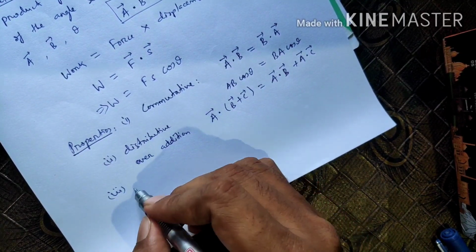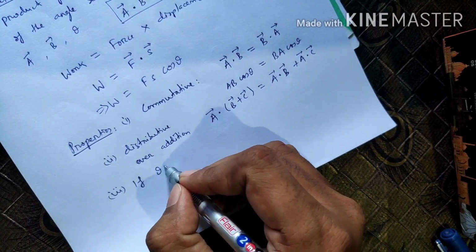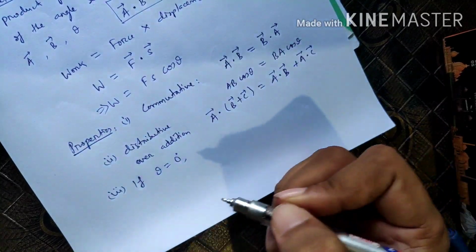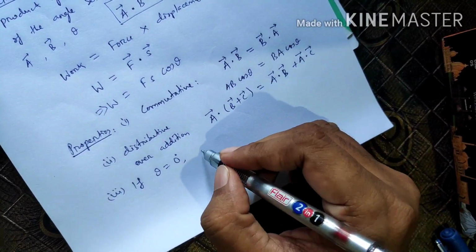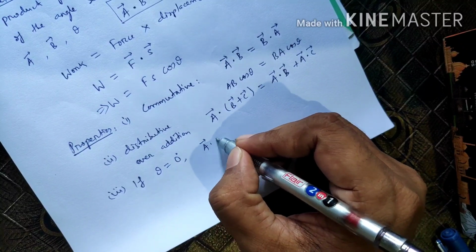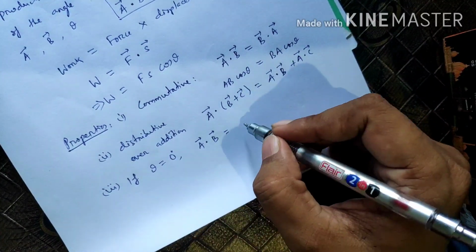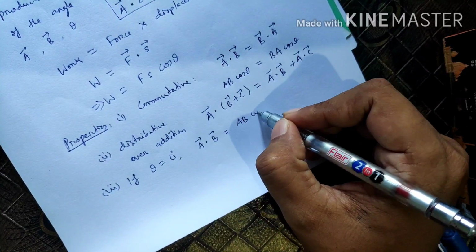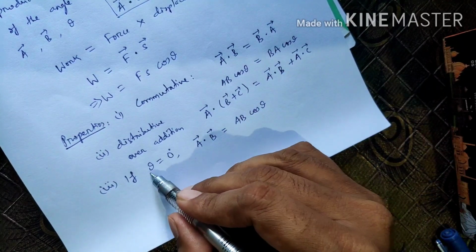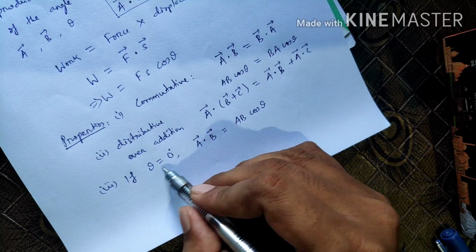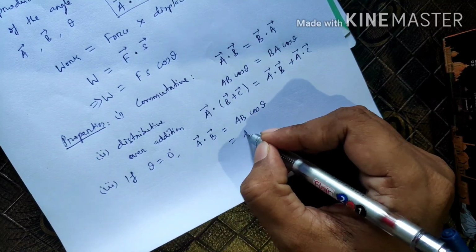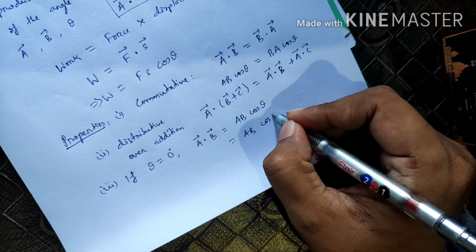Third one is that if theta equals 0 degree, then what is the value of A dot B? A dot B is equal to AB cos theta. So we are putting theta as 0 degree. So AB cos 0.